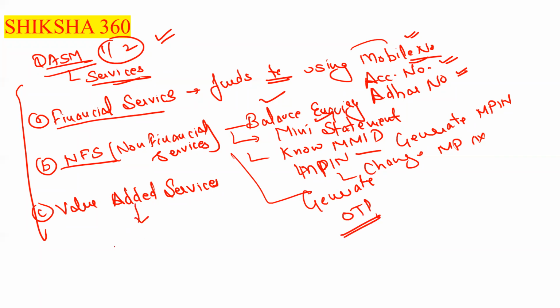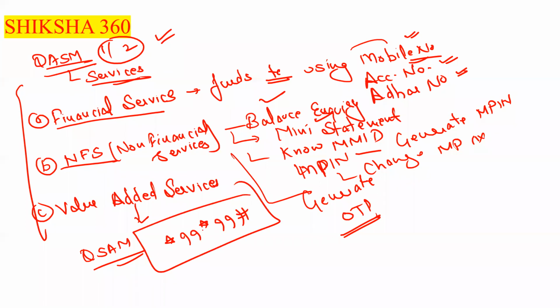Under the value added services, we have already discussed that, that is QSAM, the Aadhaar mapper, using the code star 99 star 99 hash. By using this you can also check whether Aadhaar is mapped with that or not. Clear.